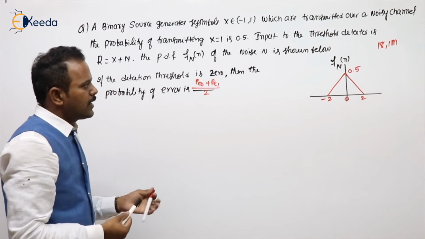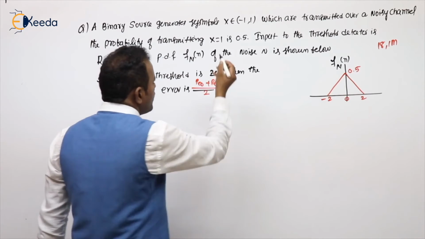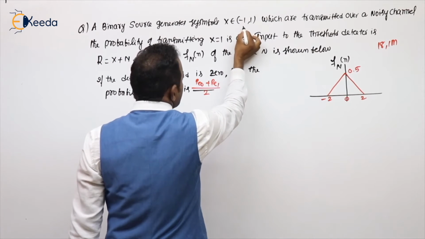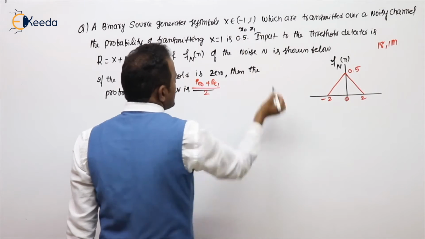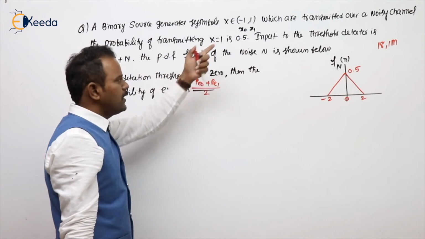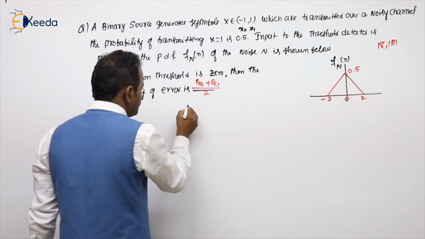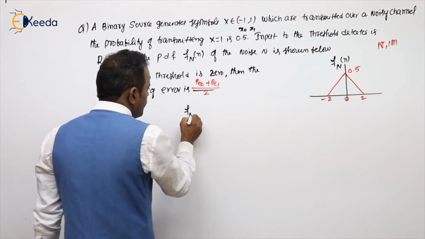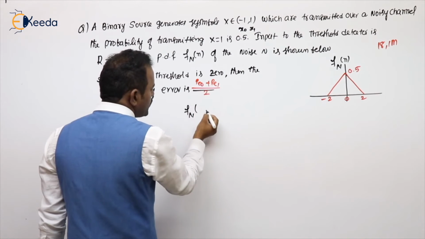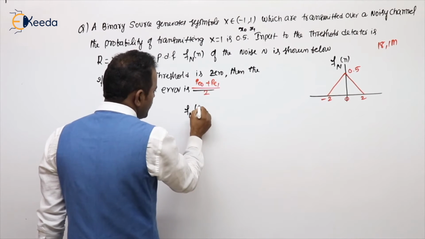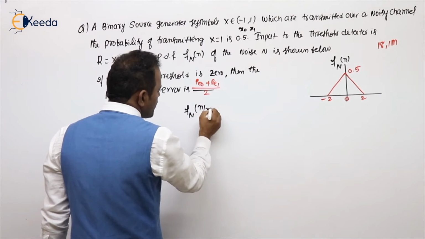So draw their corresponding PDFs. You can treat the first one as the x0 symbol and this as the x1 symbol. Rather than 0 and 1, they have given minus 1 and plus 1. So what is the PDF for 0? 0 means n by x0, you can feel.